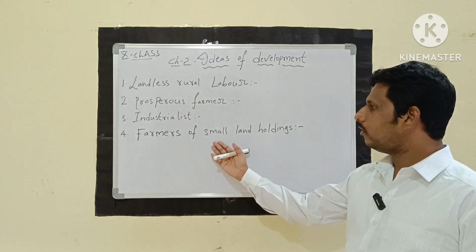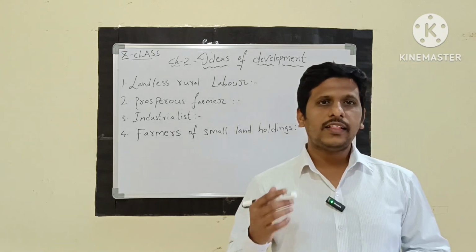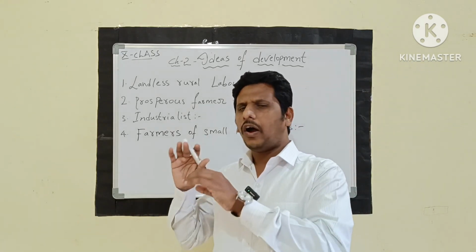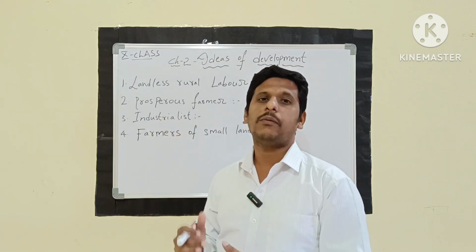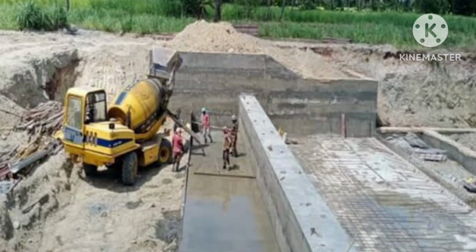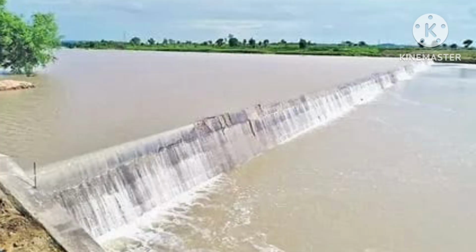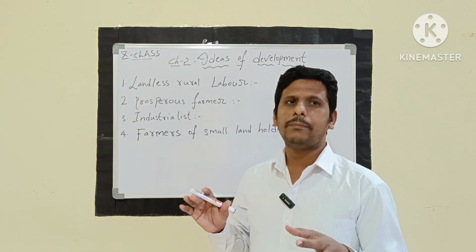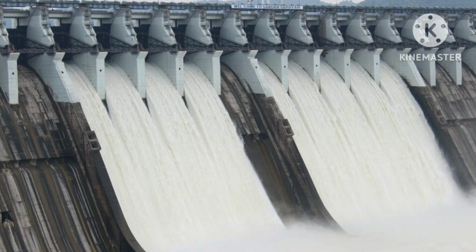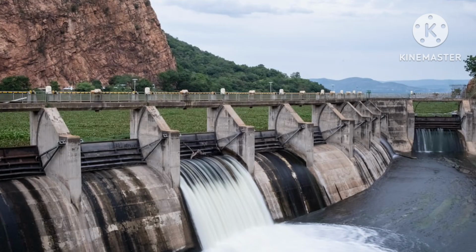But what is happening with the farmers of small land holdings? They are not expecting big, larger dams. What they are expecting is small check dams. Why have large dams? Why can't we have small check dams? What is the use of that? It will supply water to all the people. So the industrialist is expecting large dams, whereas the farmers of small land holdings are expecting check dams. Having check dams will be better than that, and it supplies water for them.